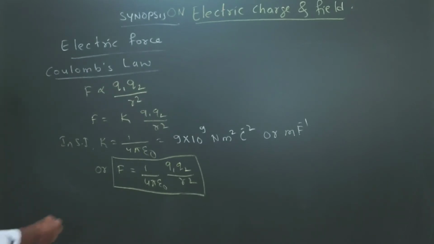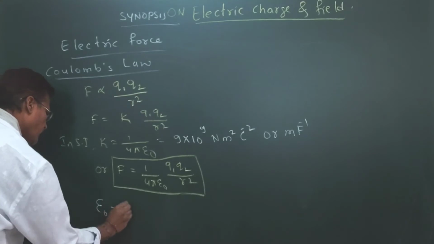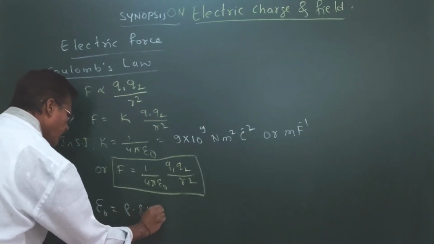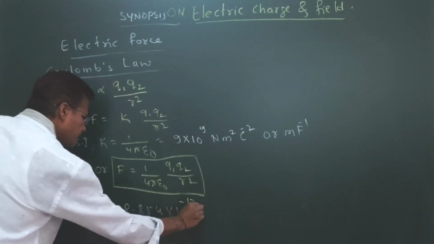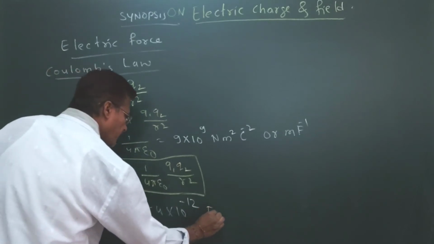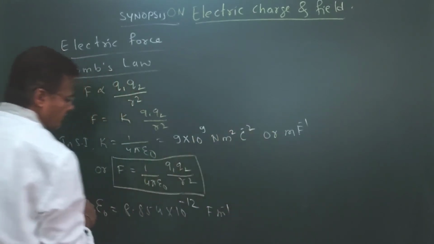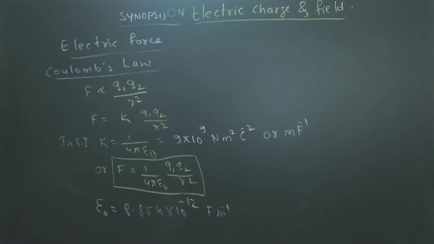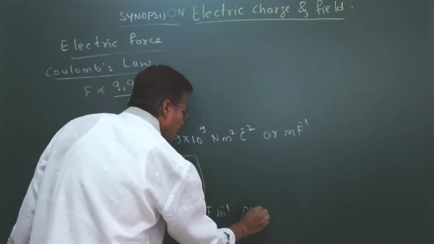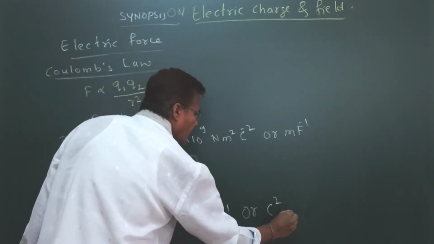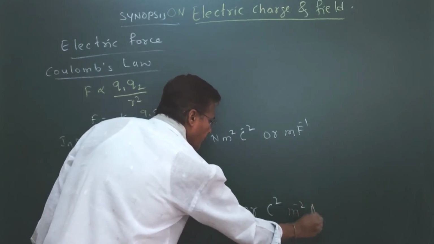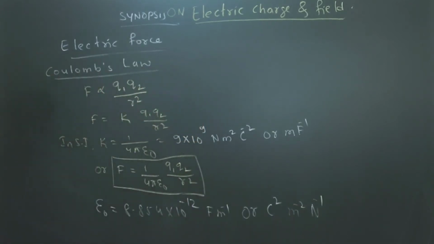And the epsilon naught value is 8.854 × 10^-12. This is farad per meter, the reciprocal of that, or we can say Coulomb square per Newton per meter square.